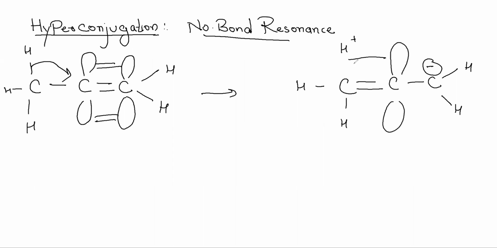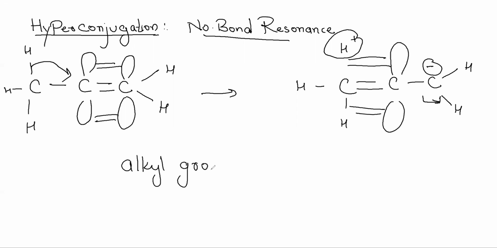There is an overlap here, and its electrons get localized here, and we get a carbonyl, because the positive charge is taken by this particular hydrogen. So this is hyperconjugation. It is not only in carbocations, but in all those cases where an alkyl group is present adjacent to an unfilled orbital. Alkyl group adjacent to an unfilled orbital.